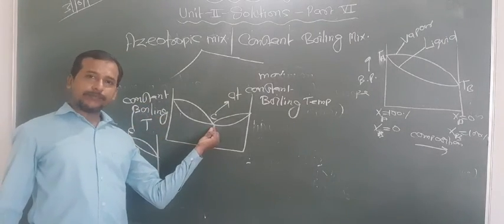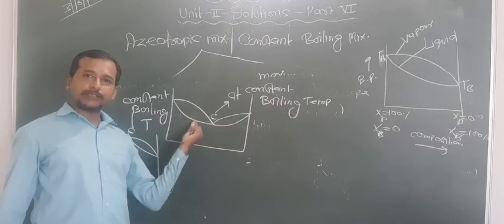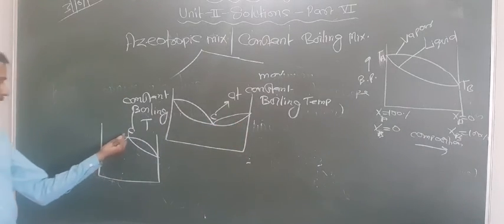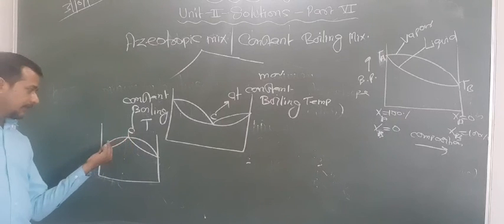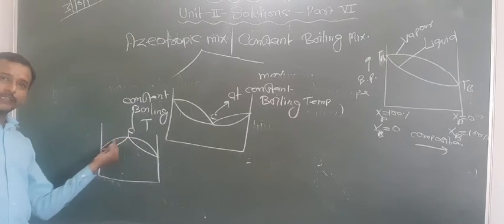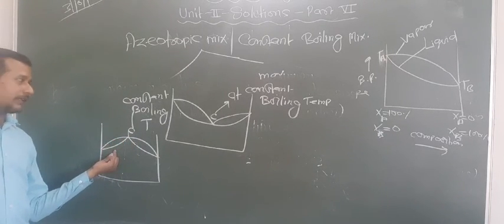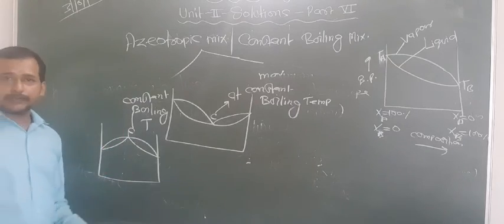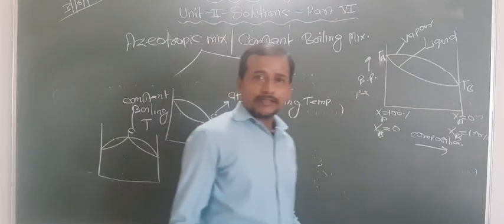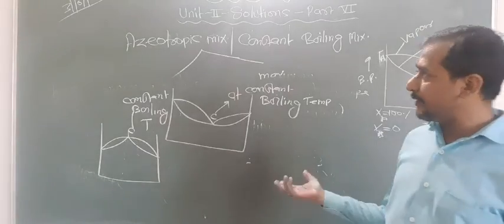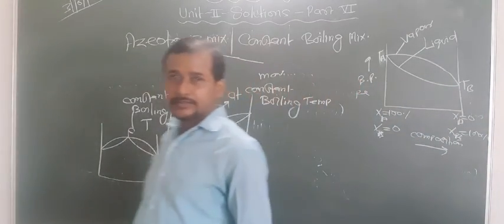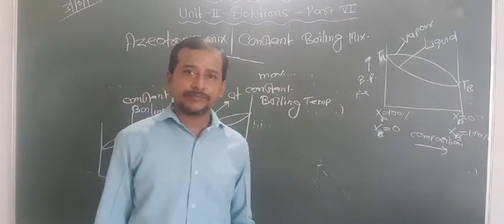Here the graph shows a minimum, and here at this point the boiling point is more than either of the two components. So we can say that constant boiling temperature may be minimum or maximum for non-ideal solutions. Are you getting this point or not?